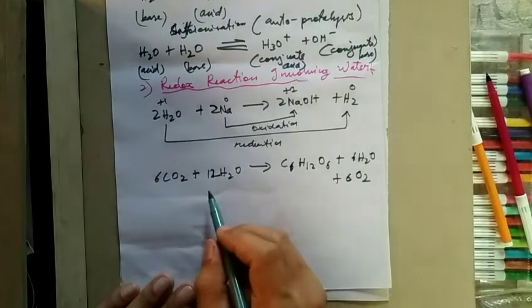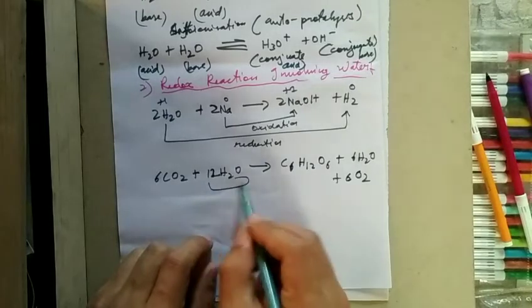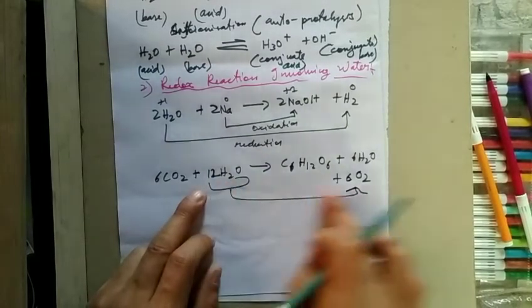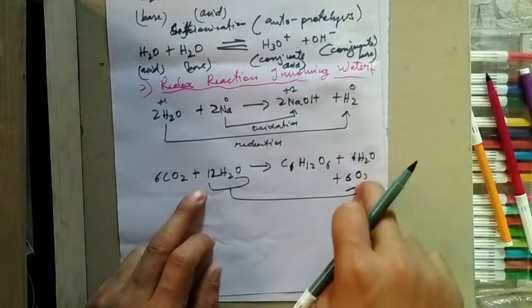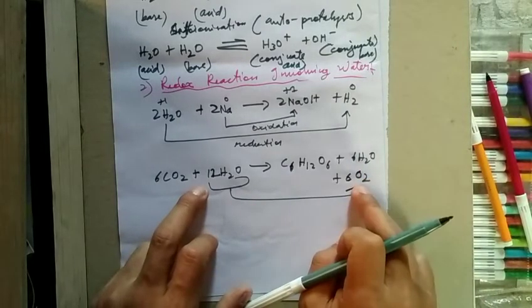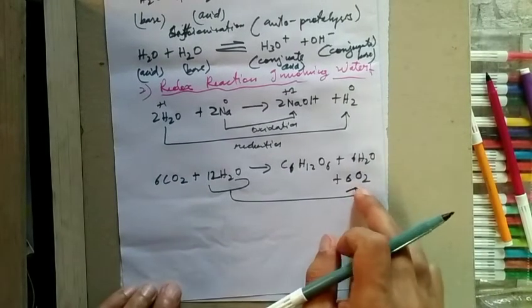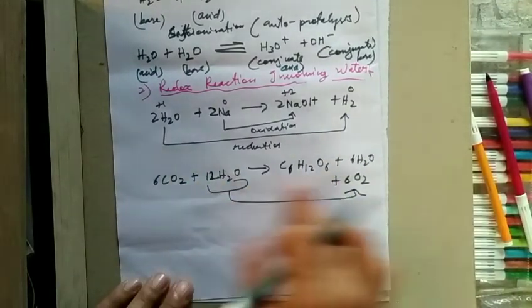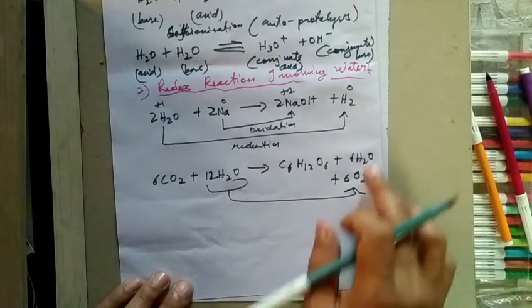In this case the water molecule breaks into hydrogen and oxygen, releasing oxygen. So this is a reaction taking place in photosynthesis.